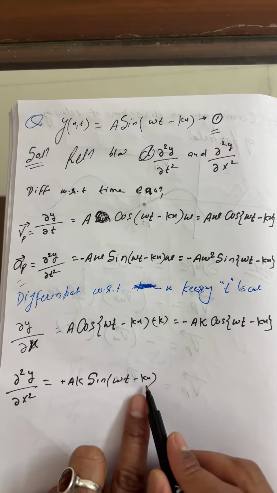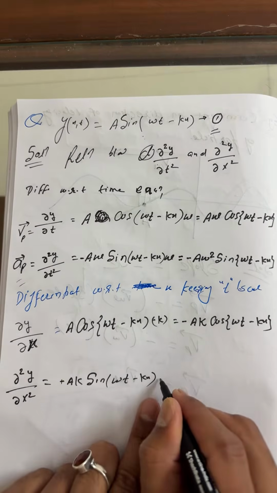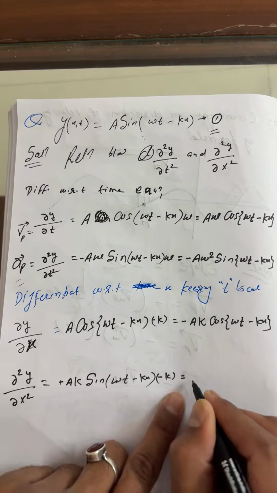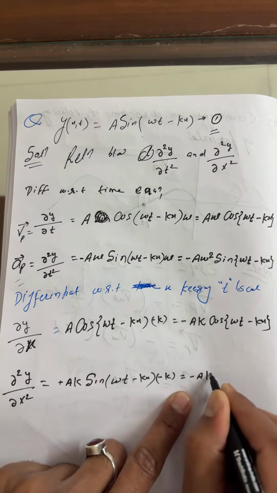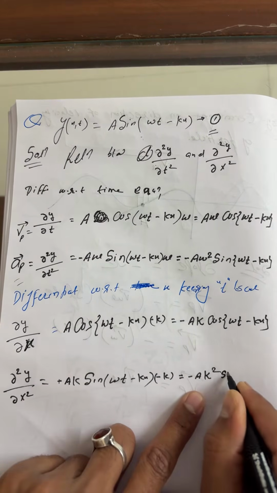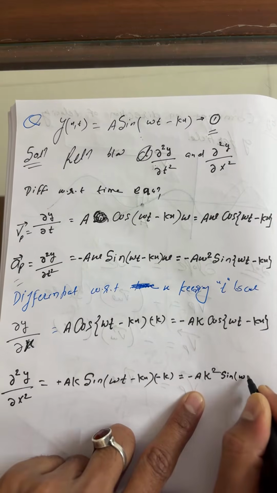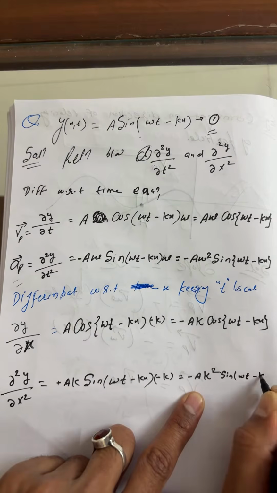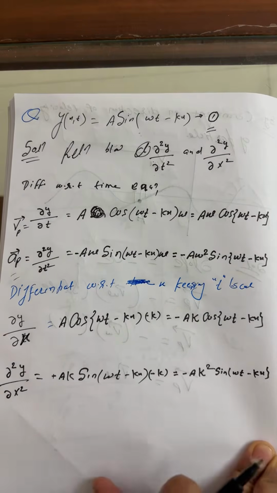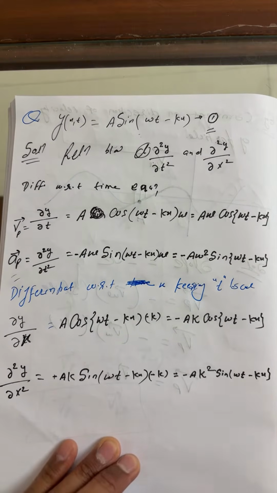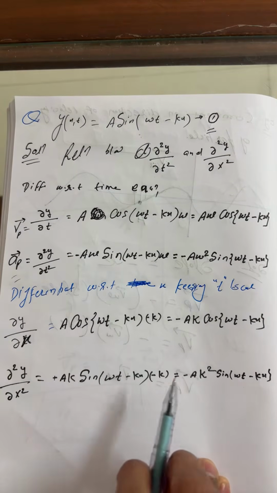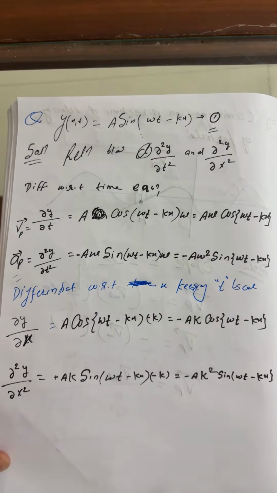Now, what is the coefficient of x, which is equal to minus k, my dear? So we can multiply the minus k over here. So finally you can write minus a k square sine of omega t minus kx. Okay. Now, dear, what you can write in your mind, because we used to find the result there: ∂²y/∂t² and ∂²y/∂x². Simply just differentiate these two.